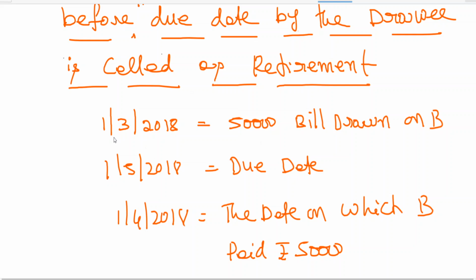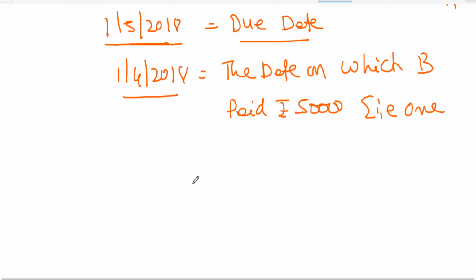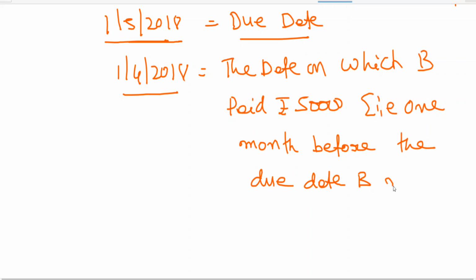You try to understand. On 1st March, a 50,000 rupees bill is drawn on B by A. We have seen the example already. Say 1st May 2018 is the due date, and the date on which B paid the amount of 50,000 is one month before the due date. B makes the payment.